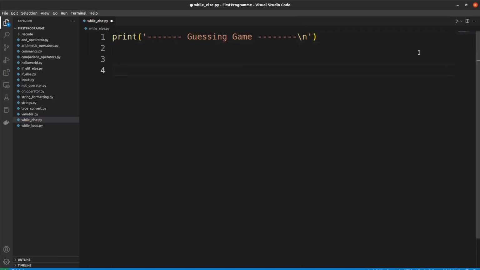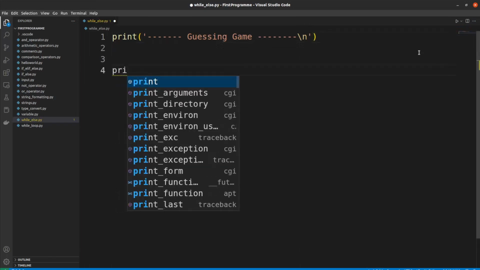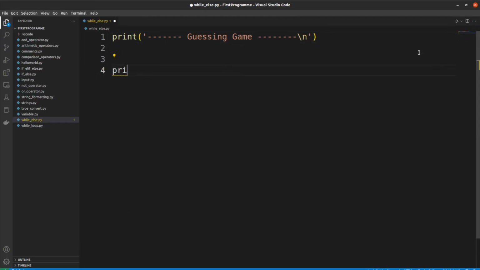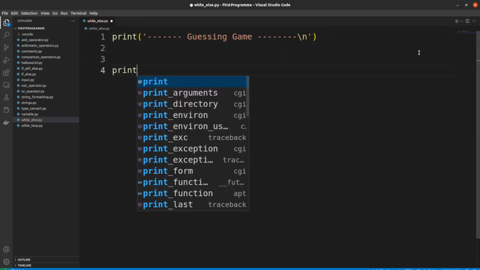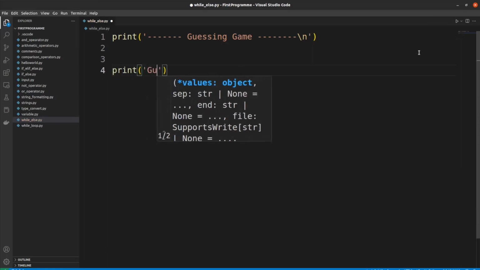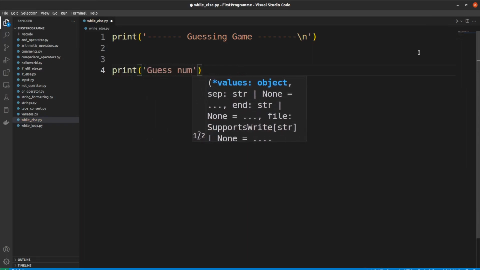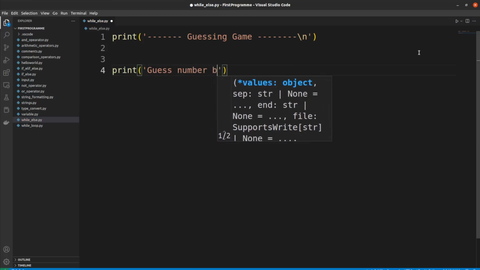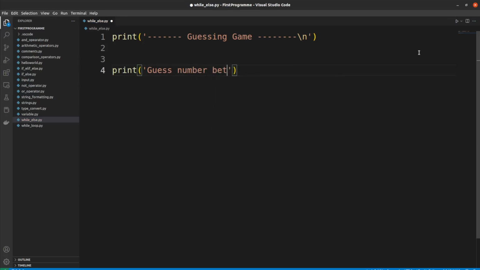Then let's say to the user, "guess number between 1 to 9". Here I put again a new line character.